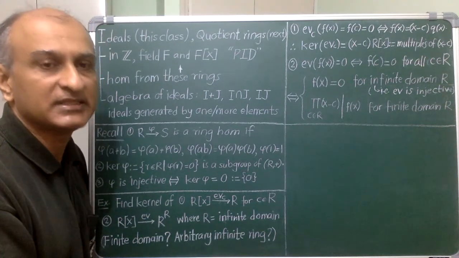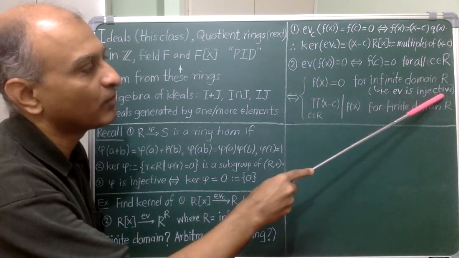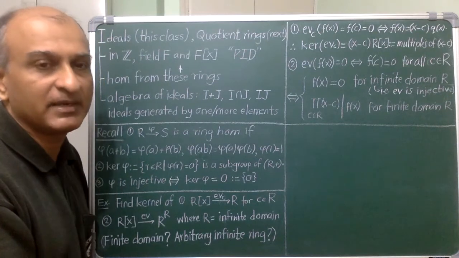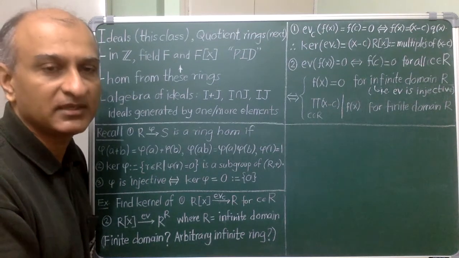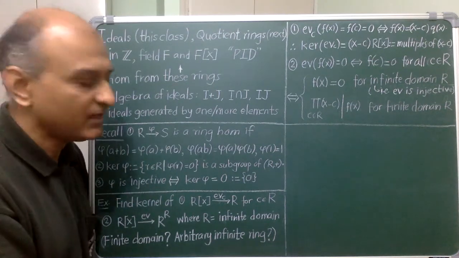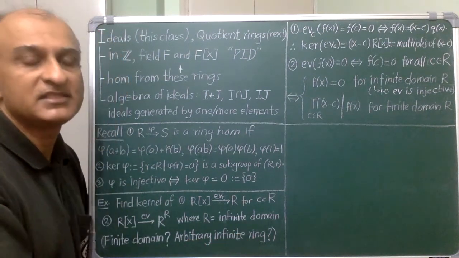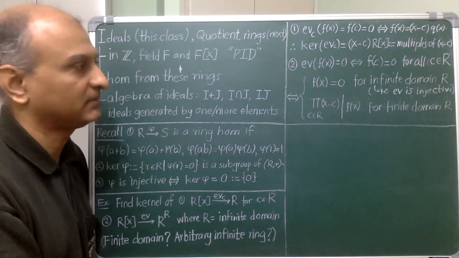In other words, in this case, the evaluation map is an injective homomorphism. So we have proved a statement that we made last time, that any real polynomial can be uniquely recovered from the function that it defines. By the way, if I allow the ground ring to be an arbitrary infinite ring, then this statement is no longer true. And you should try to find a counterexample.